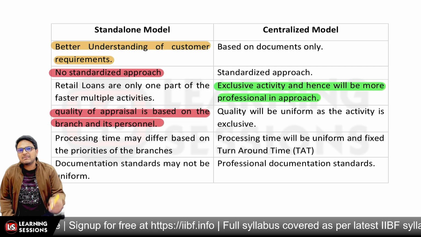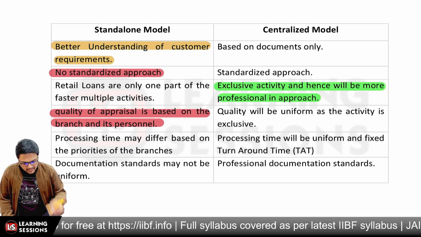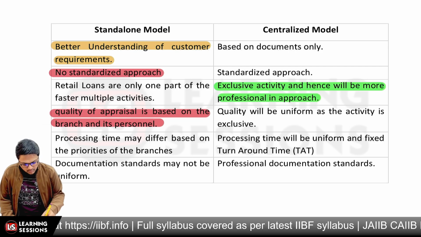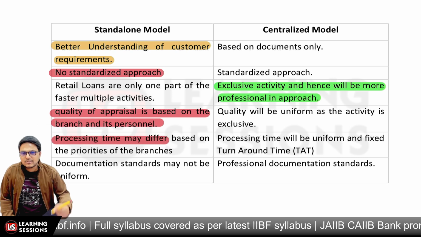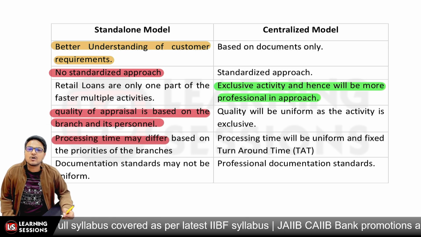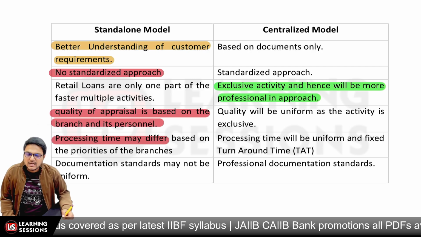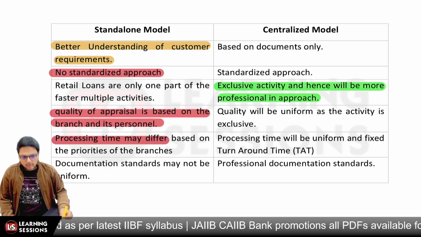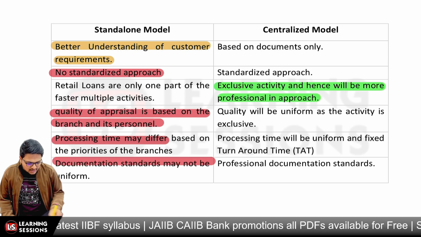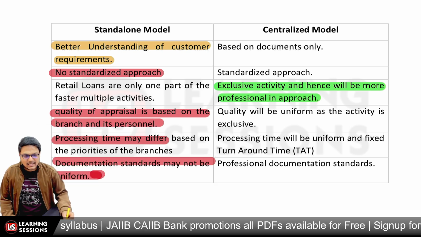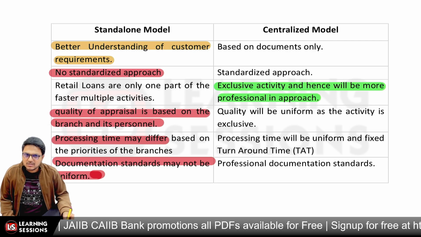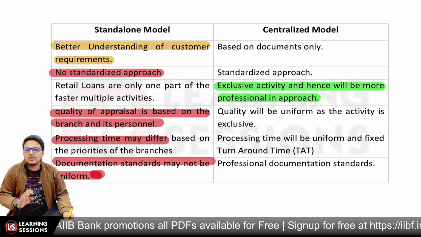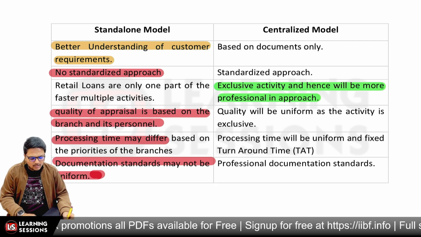Processing time may differ in the standalone model, because people also have the different priorities of the branches. But the processing time, that is TAT, the turnaround time, is uniform and fixed in case of the centralized model. And documentation standards may vary in the standalone model, but that's not the case in the centralized model, because they are very professional in maintaining the documents, right? So that will be all related to this particular video.